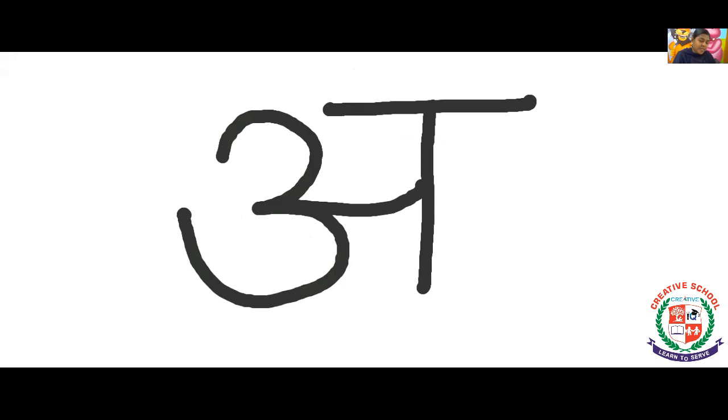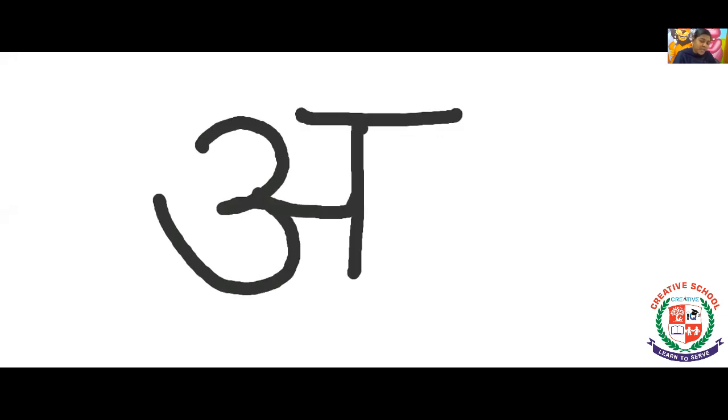Next letter is curved line, sleeping line, standing line, sleeping line, and dot. And the last letter is curved line, sleeping line, standing line, sleeping line, and two dots. Okay.